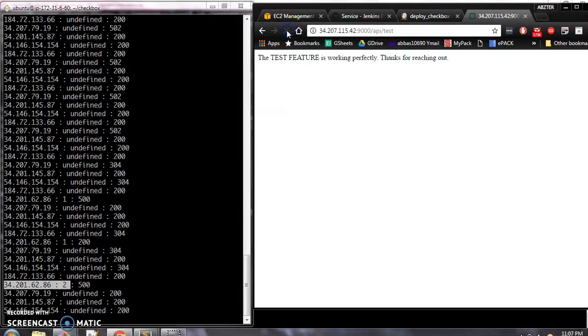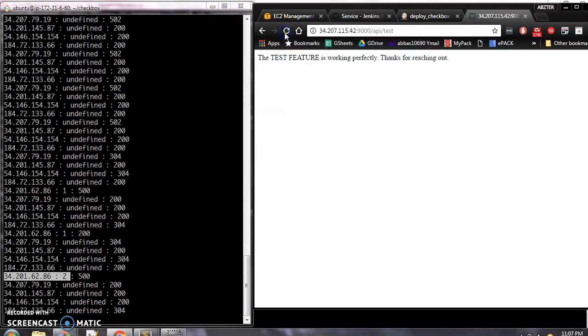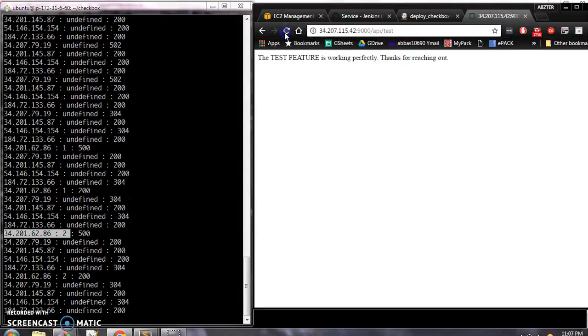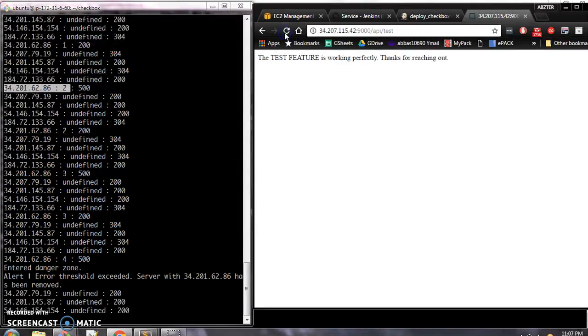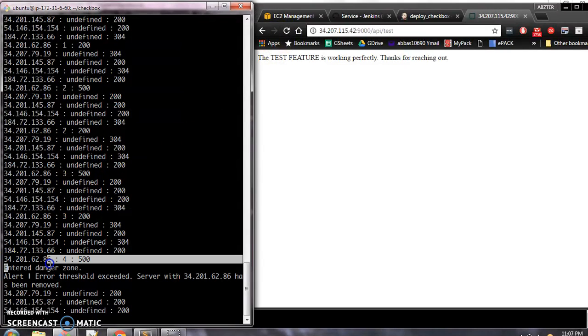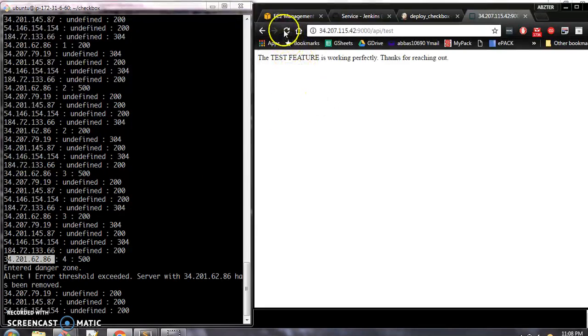Let us do it a few more times, and you can see here in the proxy that this server has violated the threshold and the server has been removed. So you will not see the server with the 62.86 suffix anymore, and there will be no error on the browser as well.